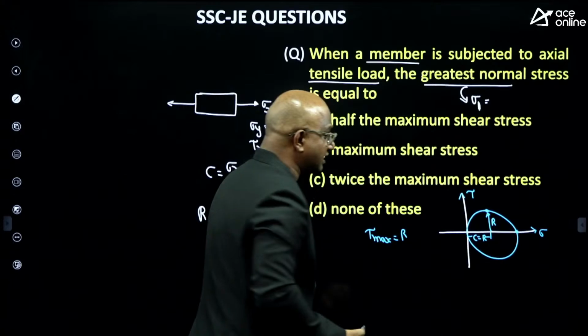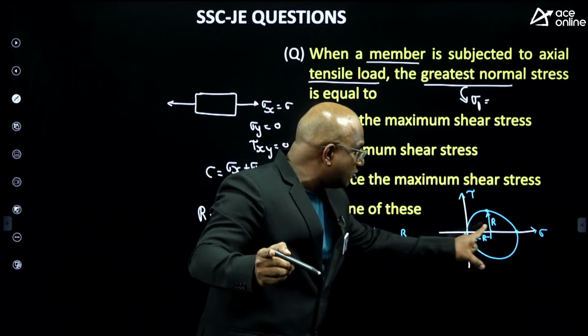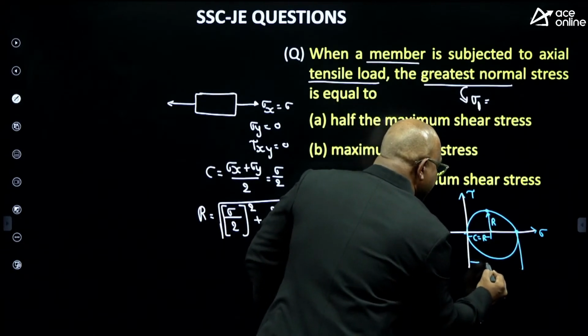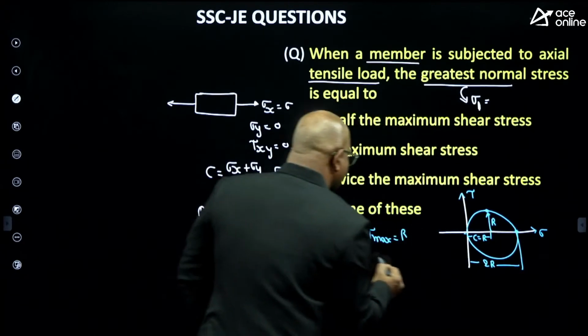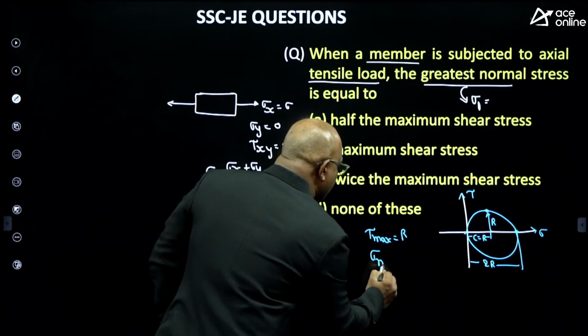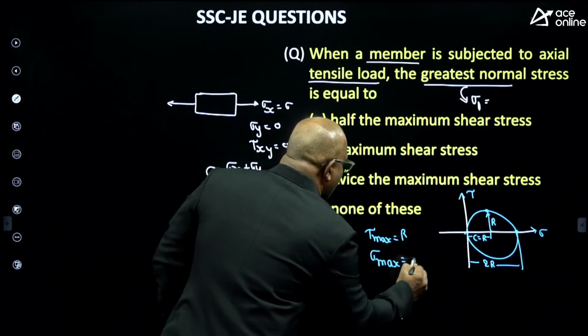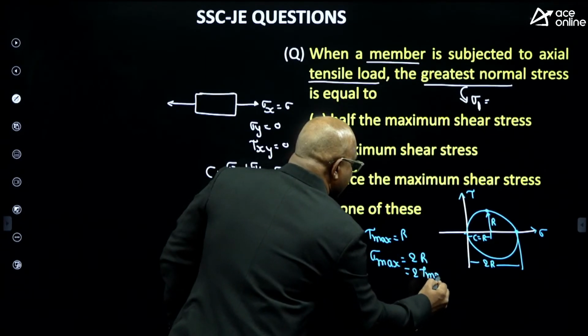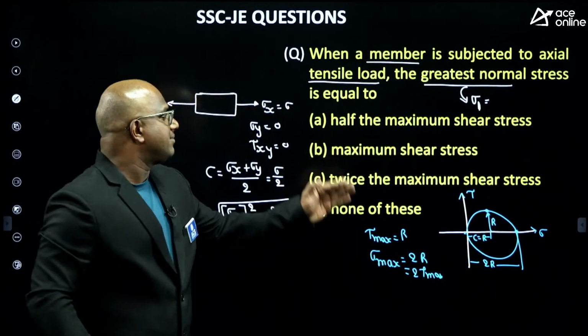This is the maximum normal stress. Minimum normal stress is 0. Maximum how much, guys? This is the maximum normal stress. This value equals how much, guys? 2R. I can write sigma max equal to how much, guys? 2R. But R equals how much? Yes, tau max. I can say, guys, please observe carefully, it is twice the maximum shear stress.